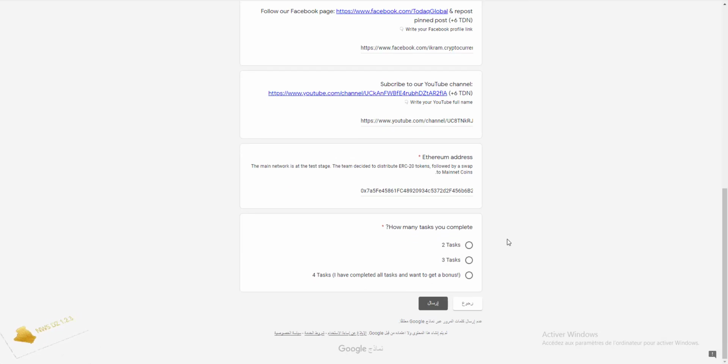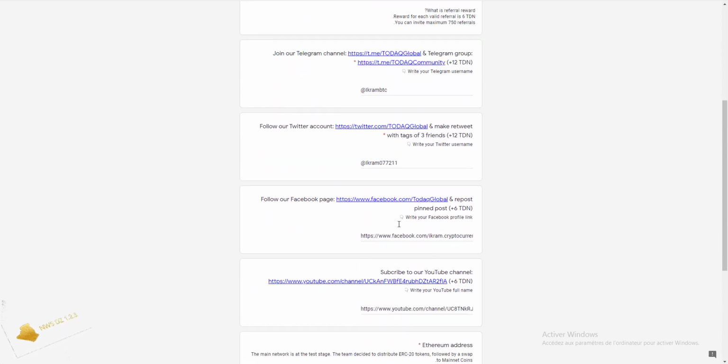As I always say, guys, please have a look at the airdrop form, the details which you have given, whether it is the right information or not. Yes, I have given the proper information. Now click on the submit button. Yay, my response has been recorded successfully.